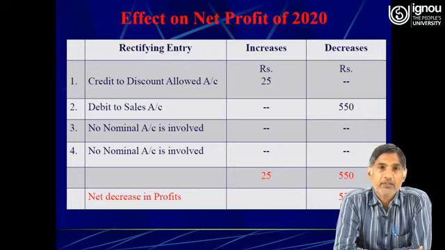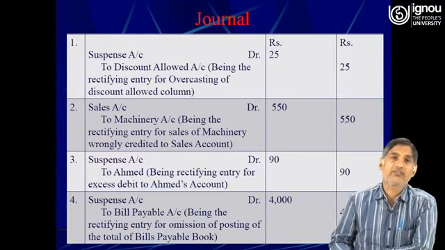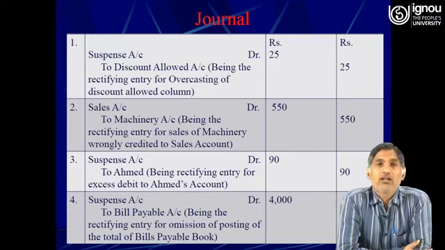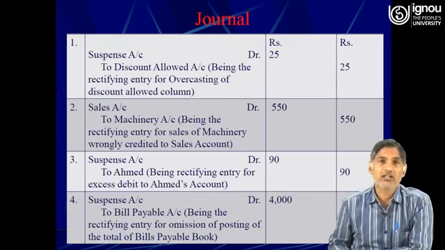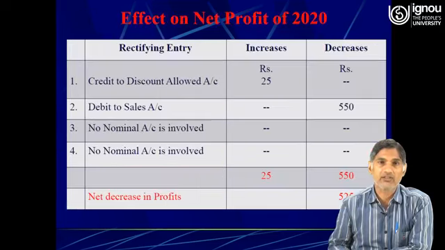Then debit to sales account 550, because sales will enhance the profit. When the sales is rupees 550, it will impact the profit by rupees 550.